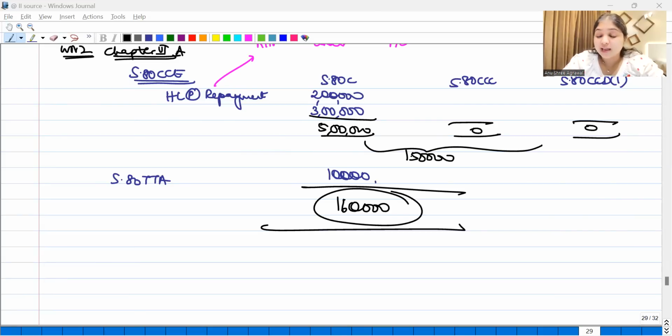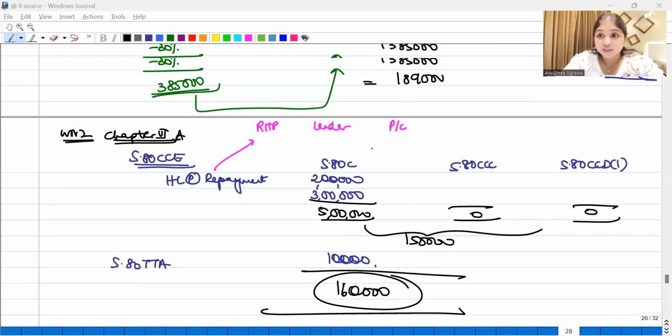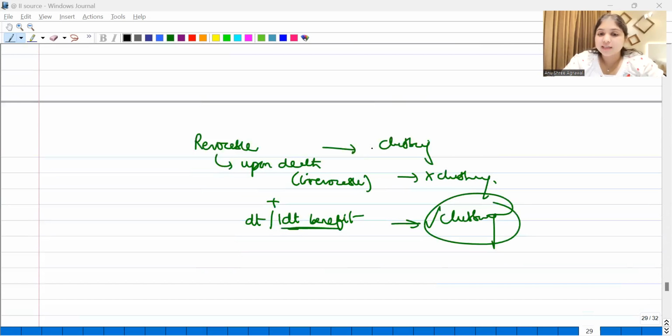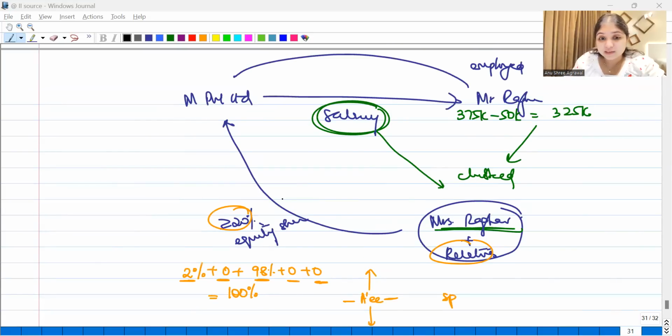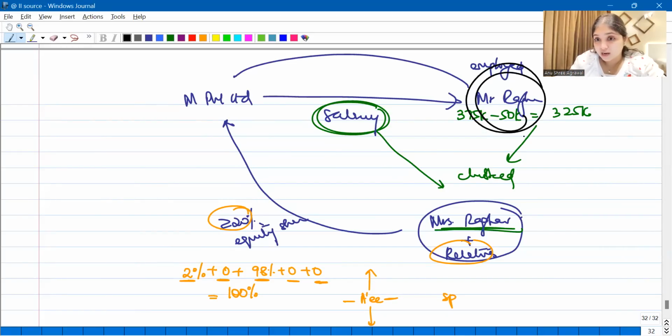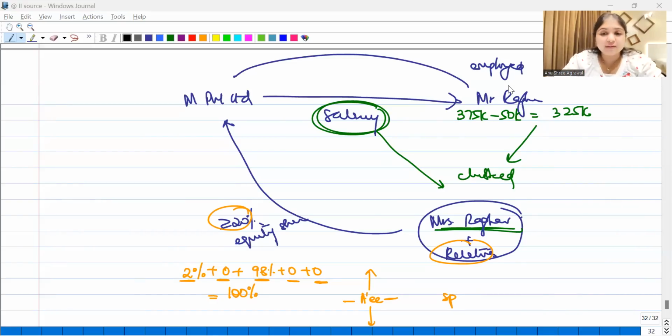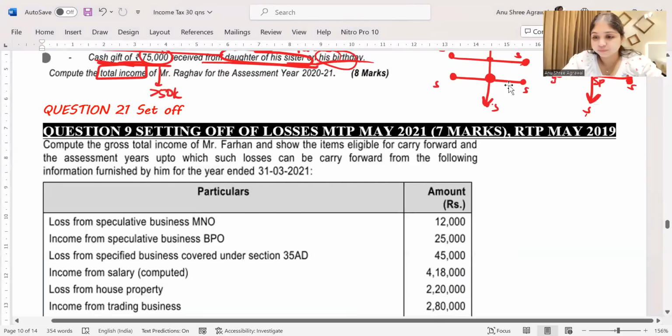Mufi is asking about salary. Salary, Mufi, I will not consider, no, because I just discussed with you that the salary income will be clubbed with Mrs. Raghav's income, because she plus her relatives are having at least 20% shares in the company. In that same company, Mr. Raghav is employed without any professional technical qualifications. So whatever is his salary income, the salary income will be clubbed with Mrs. Raghav's income. So because it is clubbed with Mrs. Raghav's income, therefore there will not be any taxation in his hands. Simple as that. That is why we did not consider it in his hands.